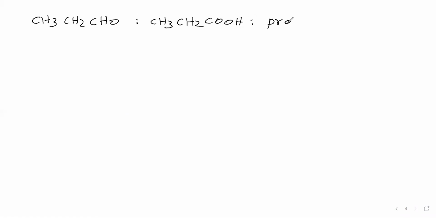Okay. Next, we will take CH3, CH2, CHO. Now, take the corresponding carboxylic acid. The corresponding carboxylic acid is CH3, CH2, COOH. For this, what is the common name we said? Propionic acid. Propionic acid, that we will take.